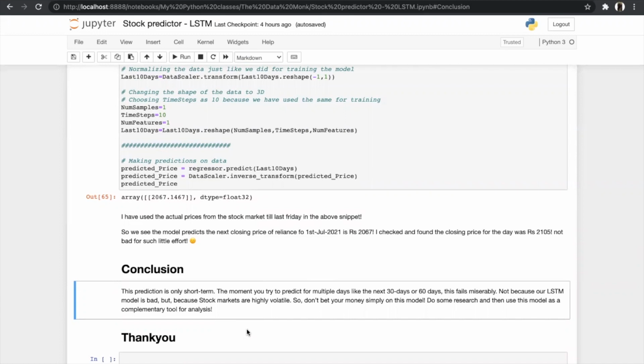So for conclusion, this prediction is only short term. The moment you try to predict for multiple days, like for the next 30 days or the next 60 days, this will fail miserably. Not because our LSTM model is bad, but because the stock market is highly volatile. So don't bet your money simply on this model. Do some research and then use the model as a complementary tool for analysis. So that's all for LSTM and stock predictor.